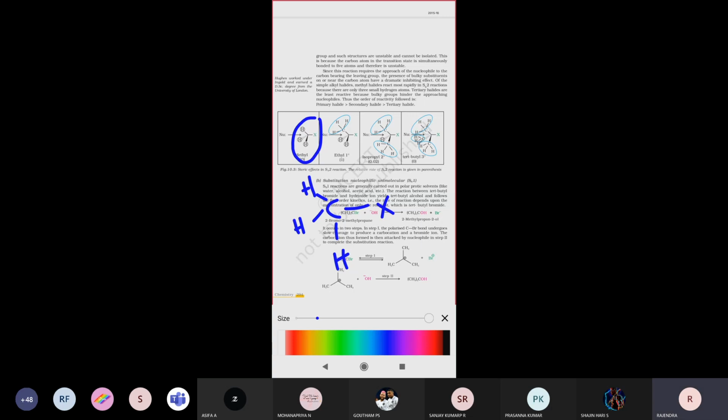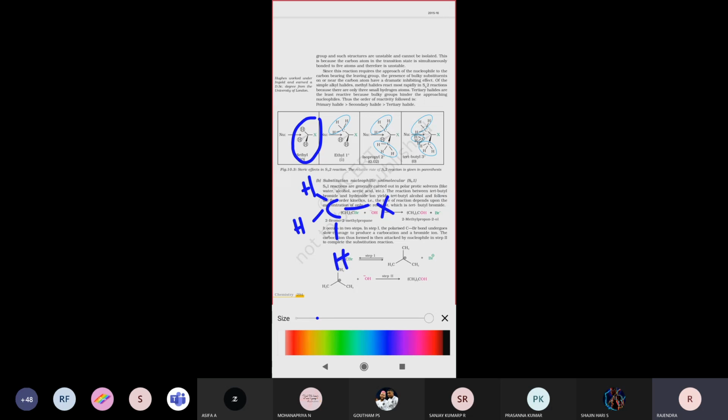Bulky groups are heavier groups. Is any heavier group attached to this carbon atom? There are no bulky groups attached.